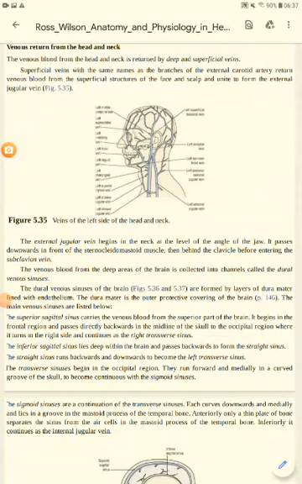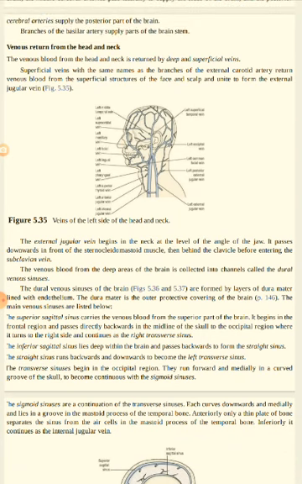So the venous return from the head and neck region is through superficial veins and deep veins. Whenever you try to study the venous return from the head and neck, you divide it into superficial veins and deep veins. Superficial veins have the same names as the branches of the external carotid artery, and they drain blood from the superficial structures of the face and scalp, and they join together to form the external jugular vein at the